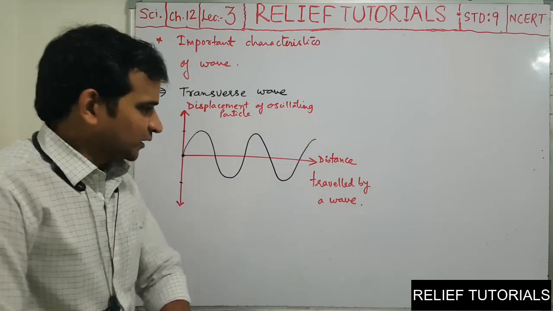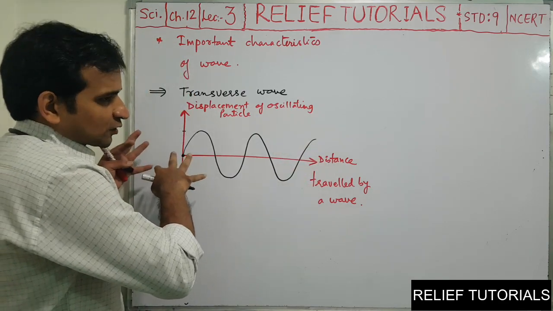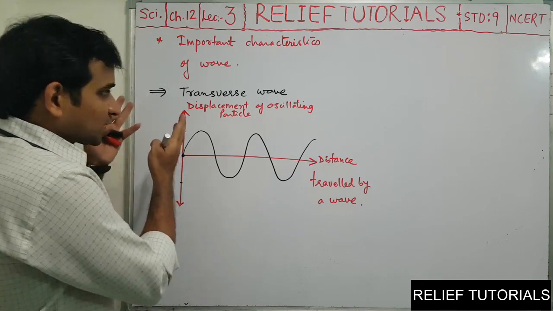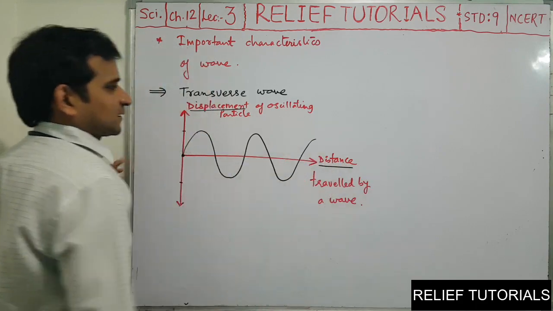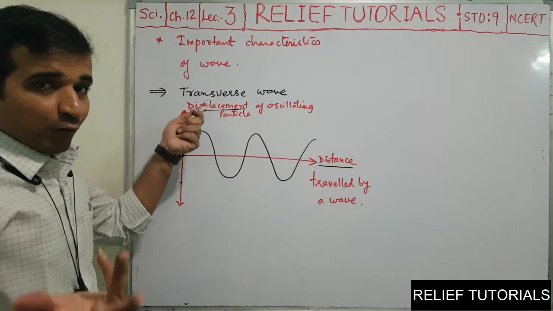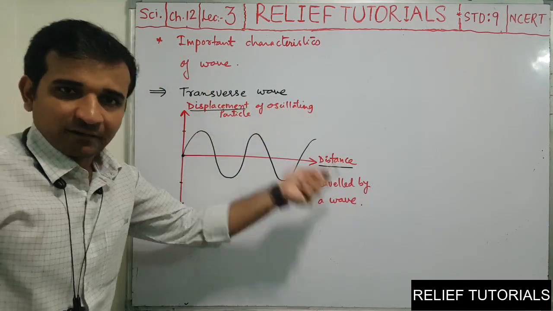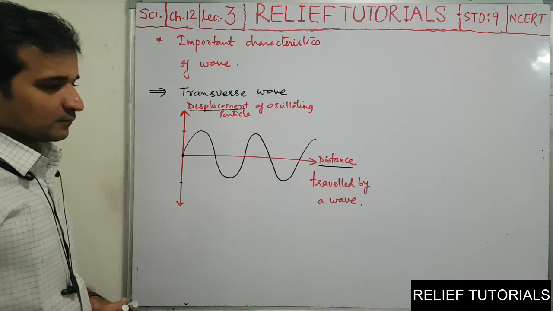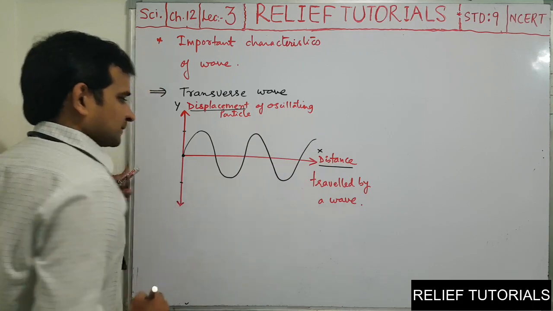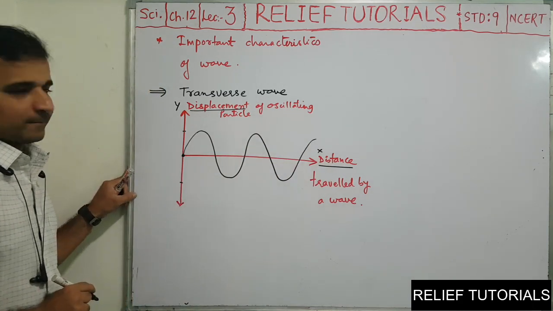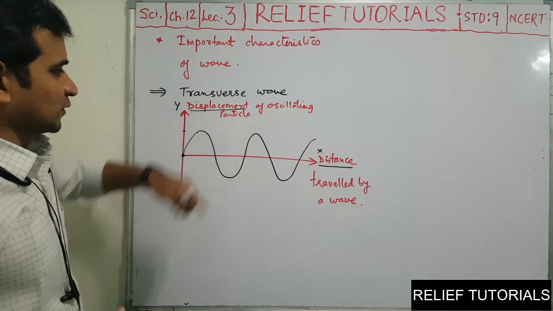Don't misunderstand: I am not drawing the structure of a wave, I am drawing the graph of displacement versus distance. Displacement of the oscillating particle and distance traveled by a wave. Okay, so this is the y-axis and this is the x-axis. So this is a graph of a transverse wave.